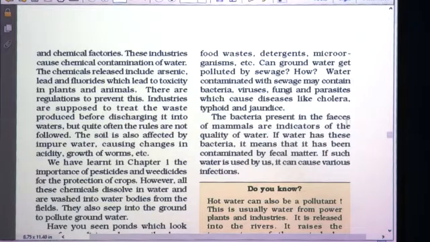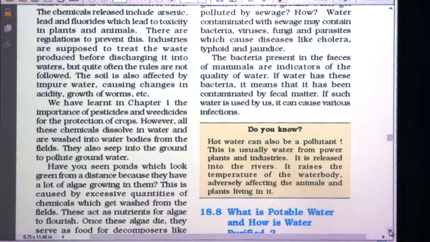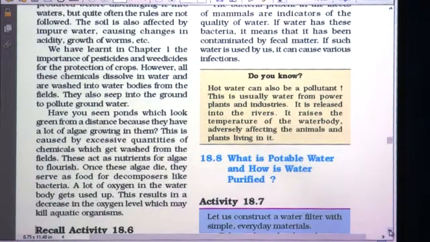The bacteria present in the feces of mammals are indicators of the quality of water. The bacteria which are present in the excretory product of mammals indicate the quality of water. If the water has these bacteria, it means that it has been contaminated by fecal matter. If such water is used by us, it can cause various infections. So, students, we always have to drink clean water, also called potable water.